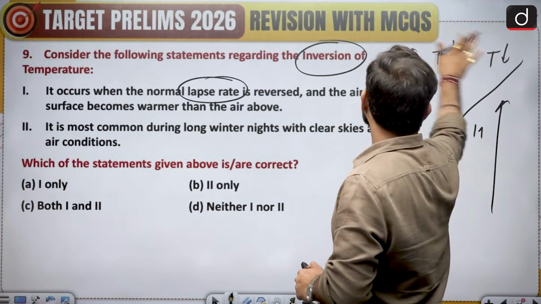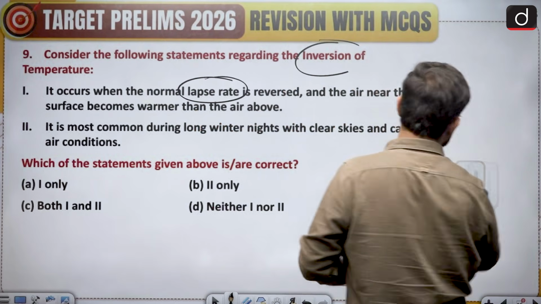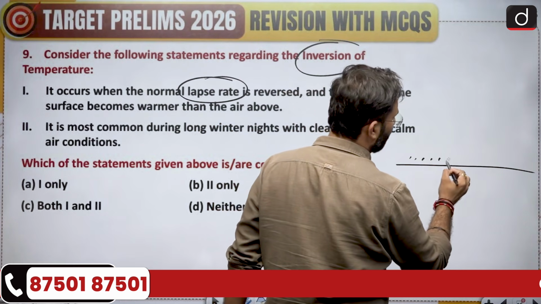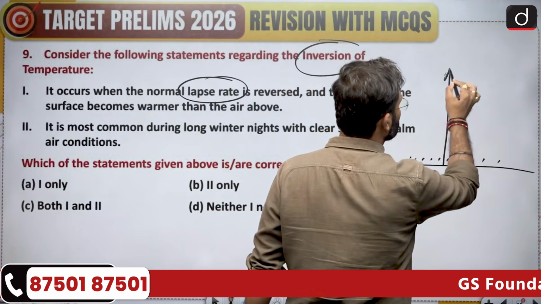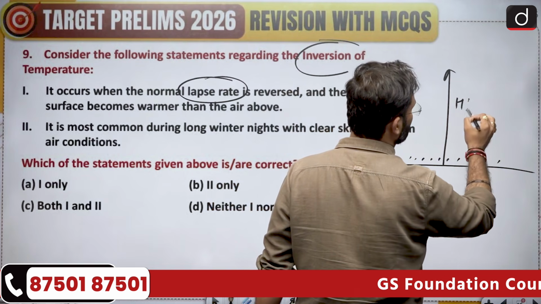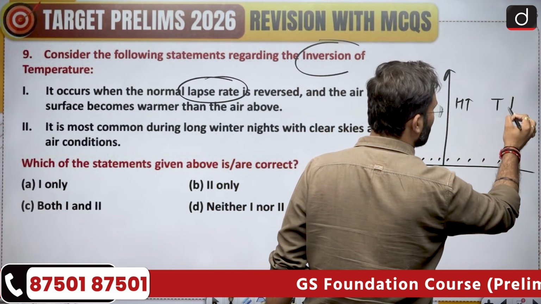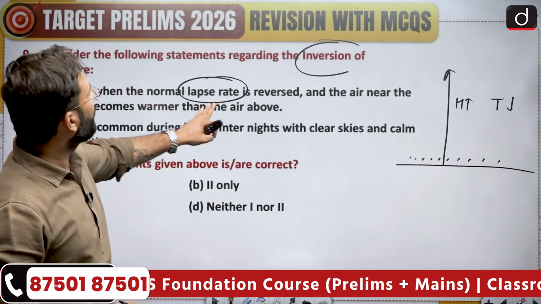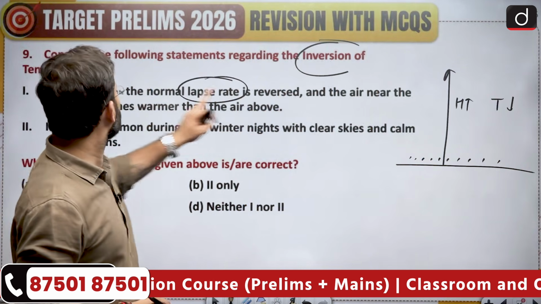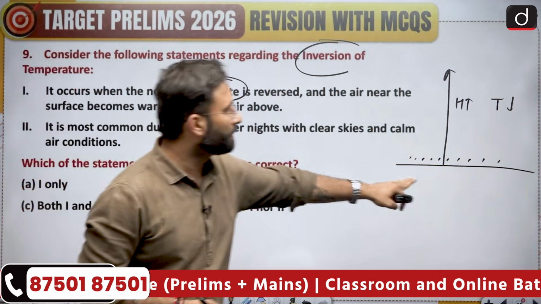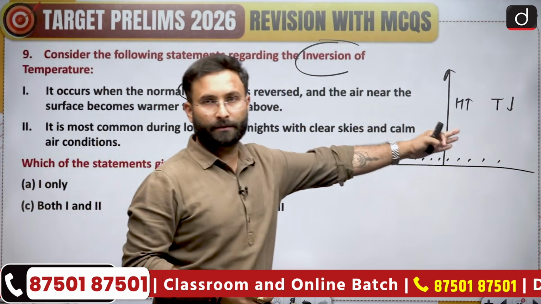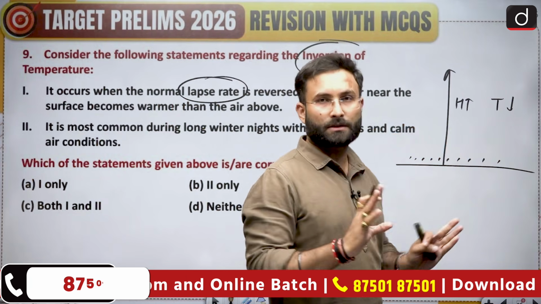Okay, so here you can see this is the surface. And if we are talking about normal lapse rate, height is increasing, temperature is decreasing. Now they are saying that it occurs when the normal lapse rate is reversed and the air near the surface becomes warmer than the air above it. So that is the normal condition.